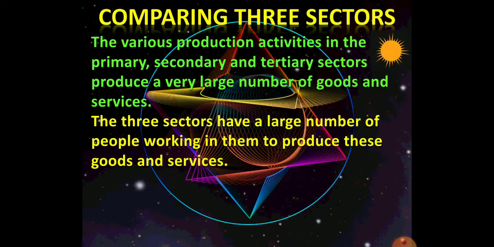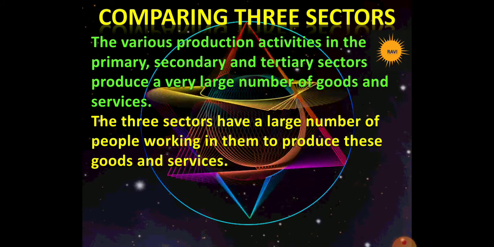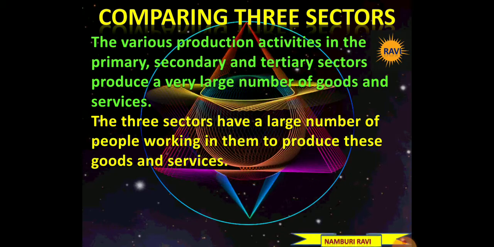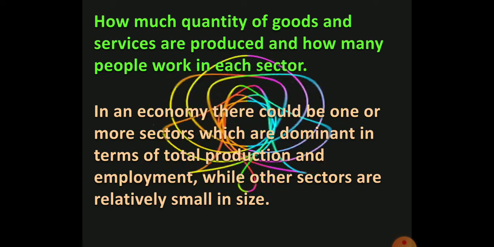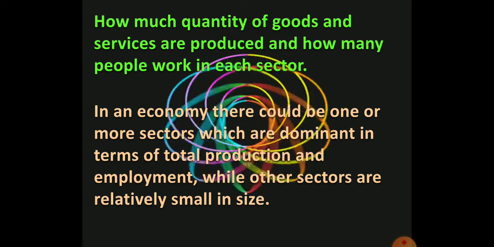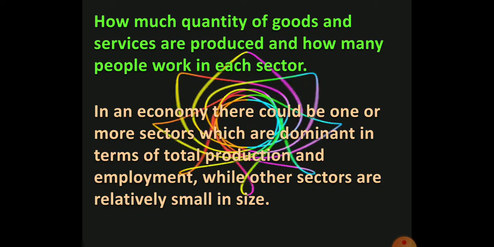The three sectors have a large number of people working in them to produce these goods and services. A large number of people are getting employment opportunities in the primary sector, secondary sector and in the service sector also.